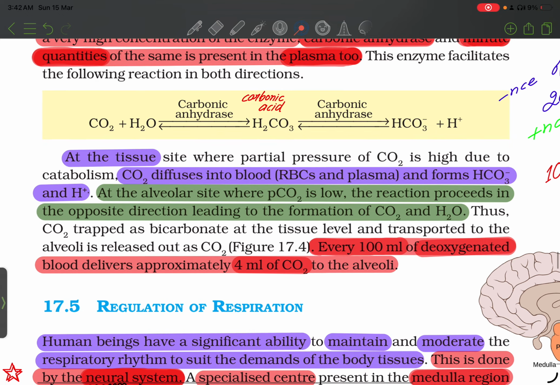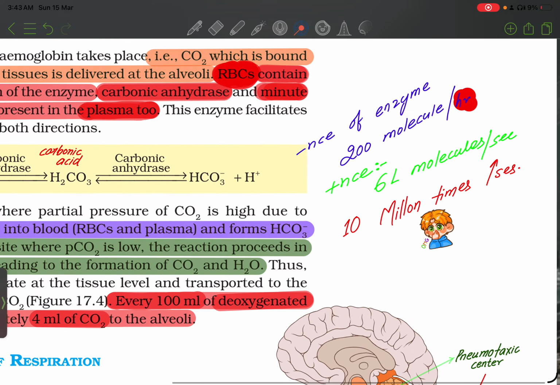At the tissue site where partial pressure of CO2 is high due to catabolism, CO2 diffuses into blood, RBC and plasma and forms bicarbonate and hydrogen ion. At the alveolar side where pCO2 is low, the reaction proceeds in the opposite direction leading to the formation of CO2 and water. Thus, CO2 is trapped as bicarbonate at the tissue level and transported to the alveoli and released out as CO2. Every 100 milliliter of deoxygenated blood delivers approximately 4 milliliter of CO2 to the alveoli.